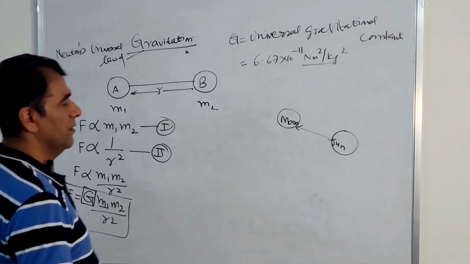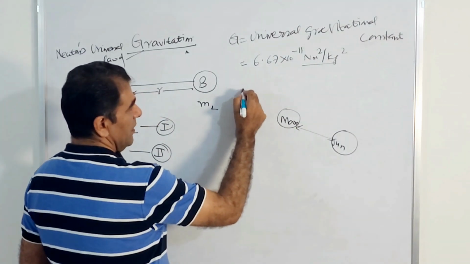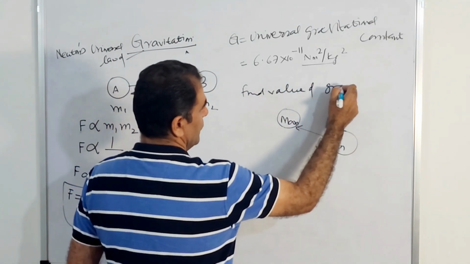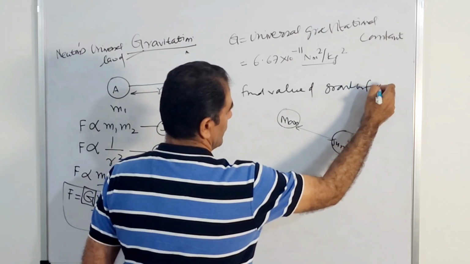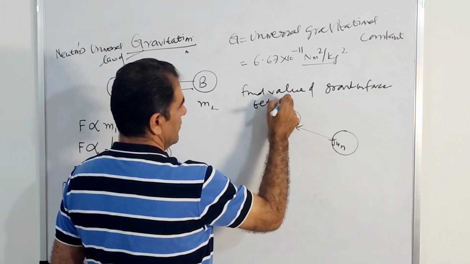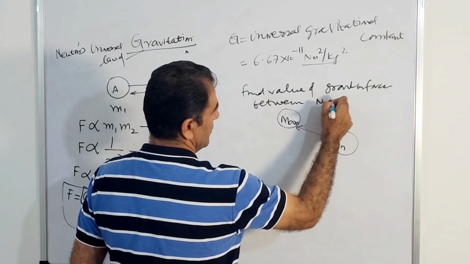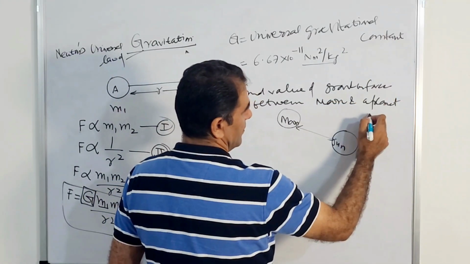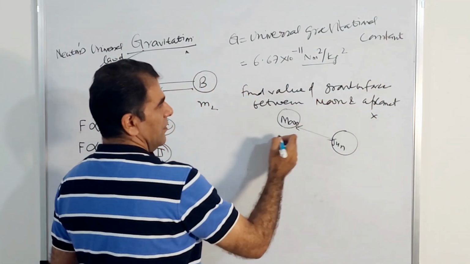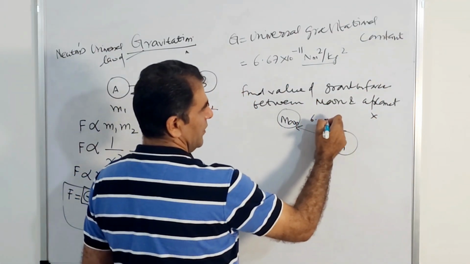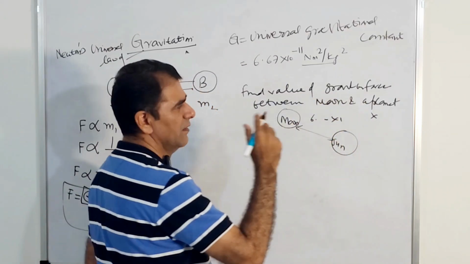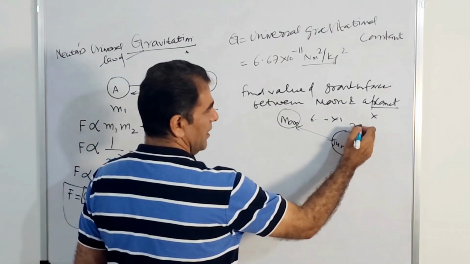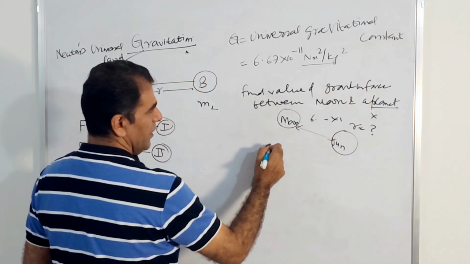So there is a numerical. Find the value of gravitational force between the moon and a planet X. The mass of the moon is 6 point something into 10 to the power something, given. The mass of the planet is given, and the distance between them is also given. You have to find out the force.